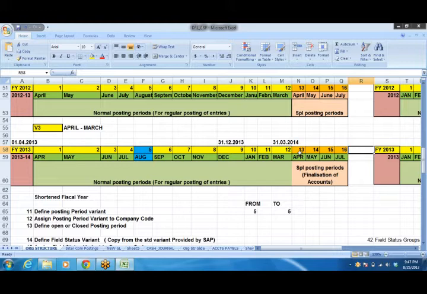Right. So that's why 4 periods will be given. That is called special posting periods. Special posting periods are used for the purpose of finalization of accounts. Because after completion of March, I have to prepare my balance sheet and P&L account. That may take around 15 days. Afterwards, internal auditors will come. They will verify. They may suggest some more changes. And after that, statutory auditors will come. They may suggest some more changes. Whatever it may be, special posting periods will be used for the purpose of finalization of accounts.